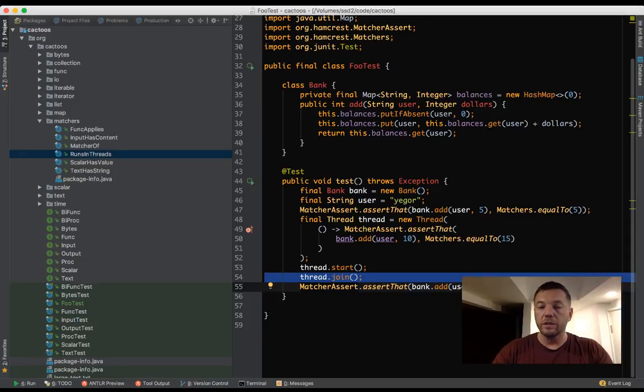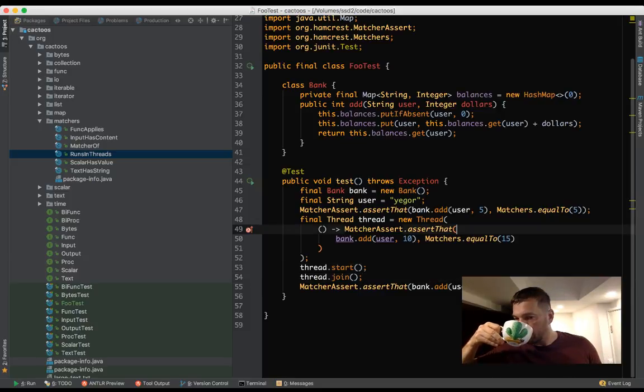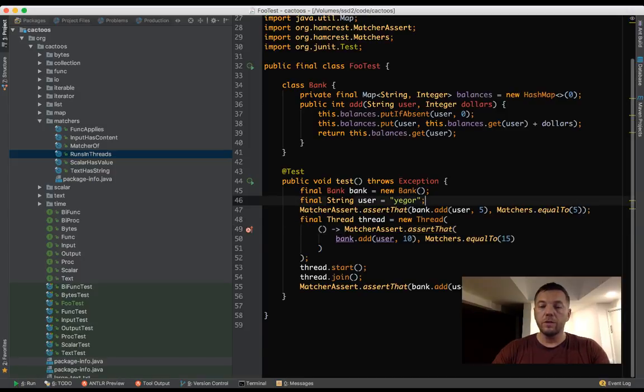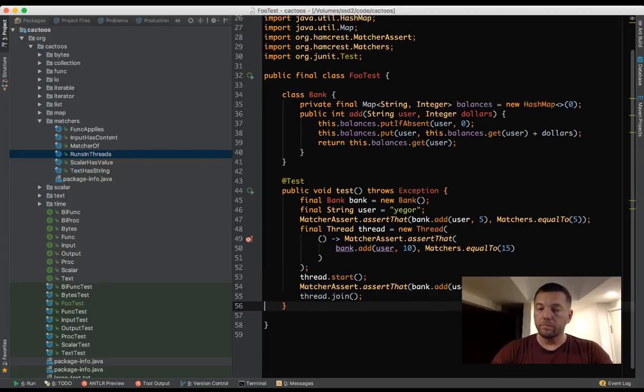Let's run it, and we will see that this result will be 35. I'm sure that everything will be clear now. If you follow, yeah, you see, it's okay, it's good. There are no conflicts. What may go wrong if I move this line here? I guess you understand why.